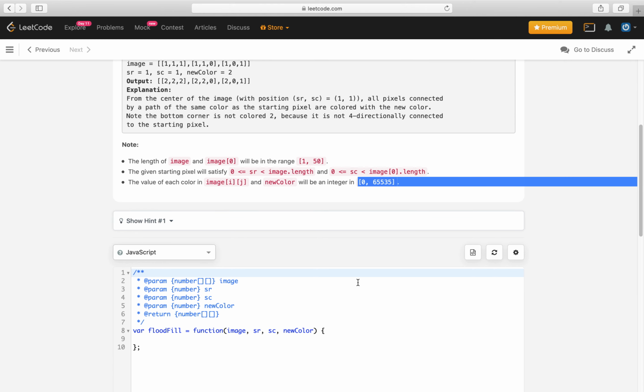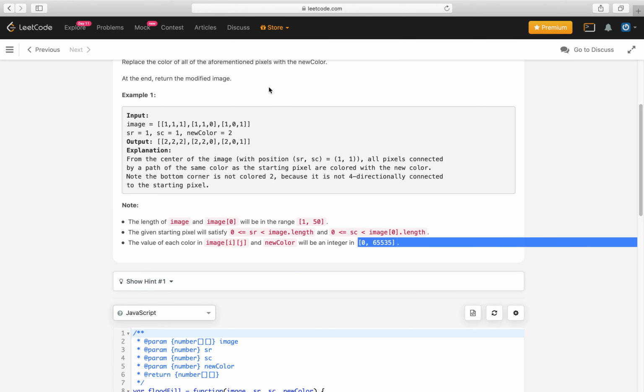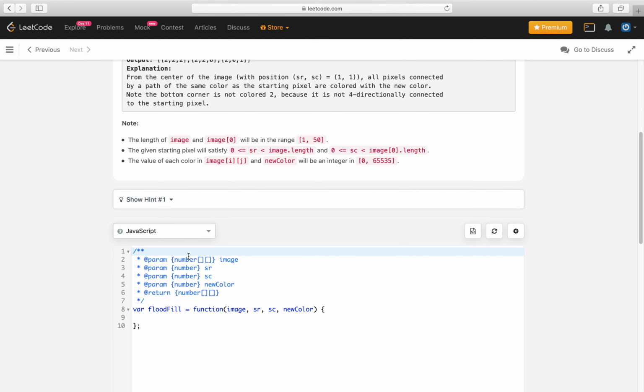Let's start thinking about this problem. There are key points we can start thinking about. First, we have a two-dimensional array. Second, we need to traverse all neighbors of the pixels.